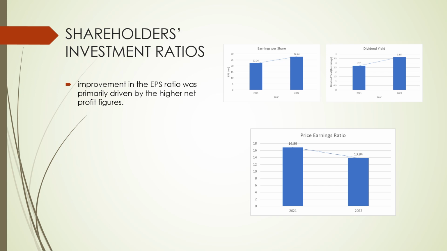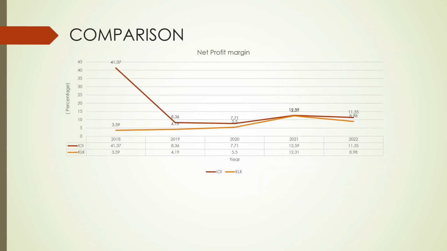However, the price earnings ratio has declined from 16.89 to 13.84. This decline suggests that the investors were willing to pay less for each unit of earnings compared to the previous year. Next, the comparison between IOI and KLK.